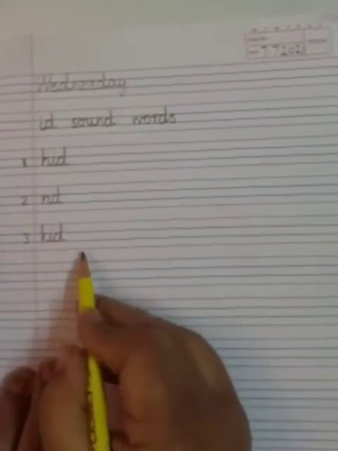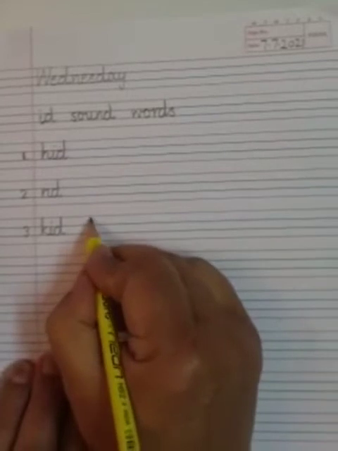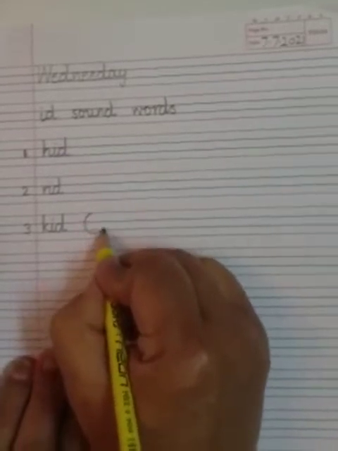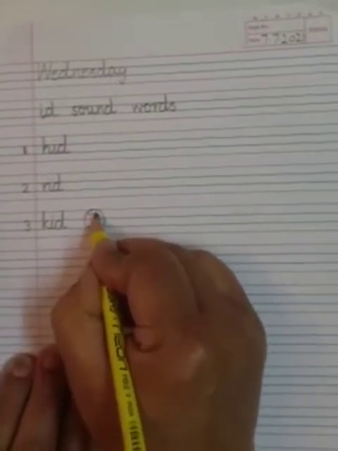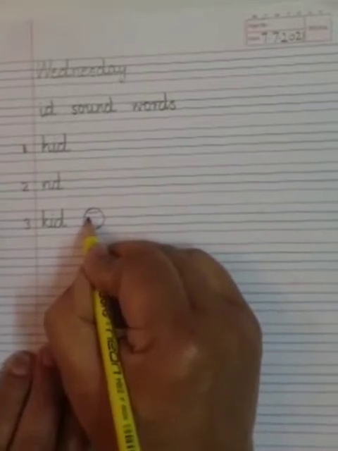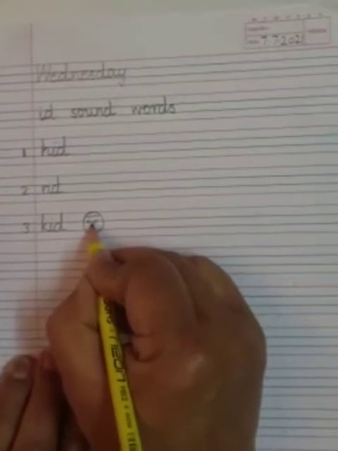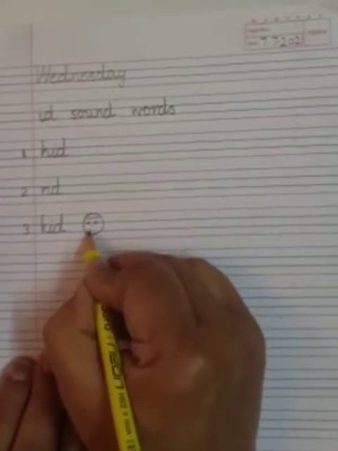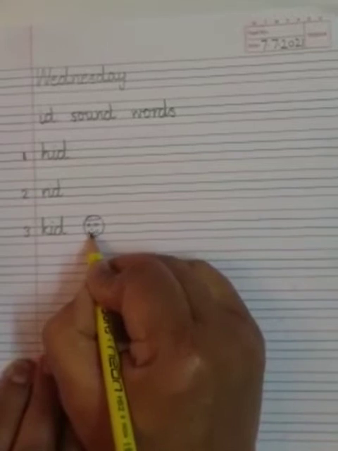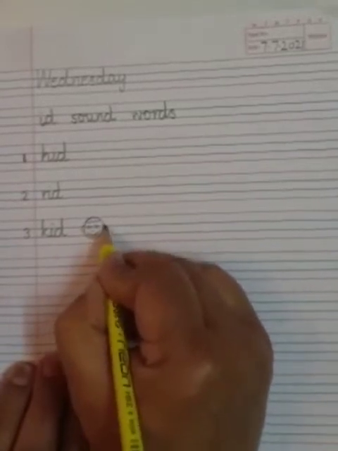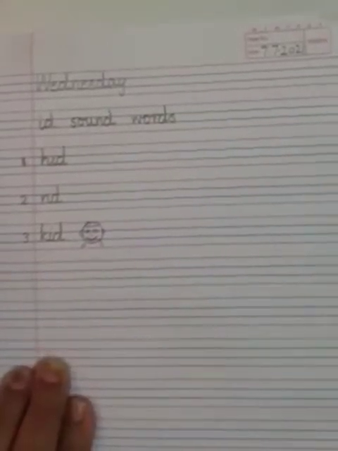Kid. Let's draw a picture of a kid. Draw a circle. Two beautiful eyes. Nose. Smile. Yes, this is a picture of a kid.